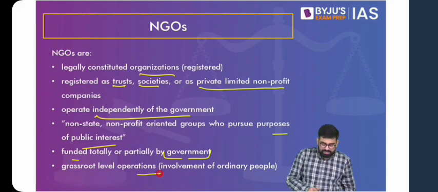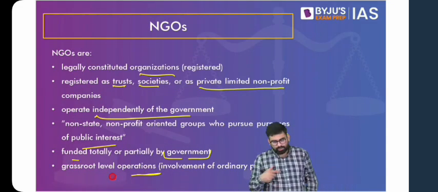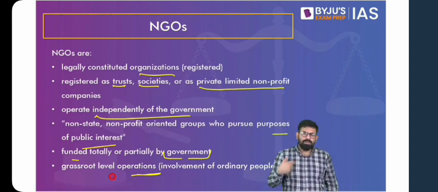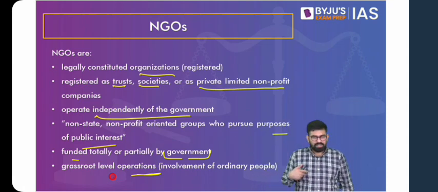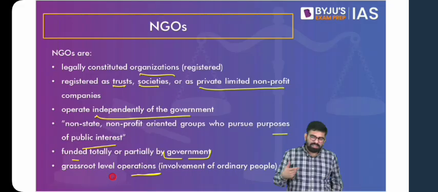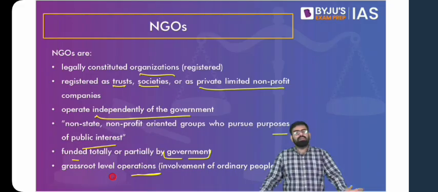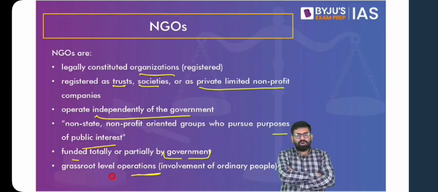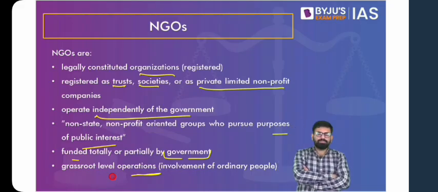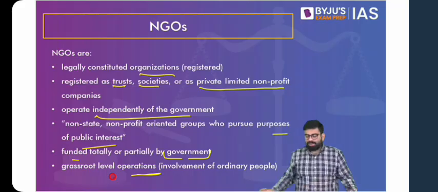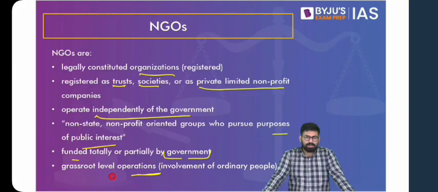Now they work at grassroots level. At the grassroots level, there are 2 things. One is they are working at the grassroots level, providing services, etc. Also, they are working with people at the grassroots level, that is, ordinary people who come to help them, because it is generally a group of ordinary people who do so. Yes, you can question this by saying that NGOs are not always started by voluntary members. They can be started by an individual, and maybe later on people join, and you find a lot of the affluent, the rich and the powerful starting NGOs for that matter.